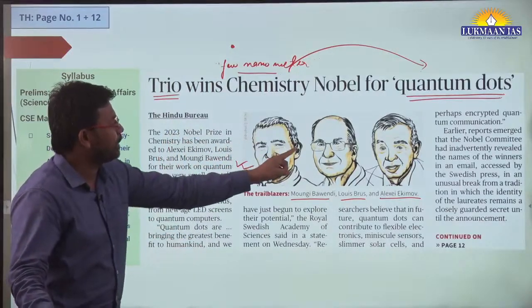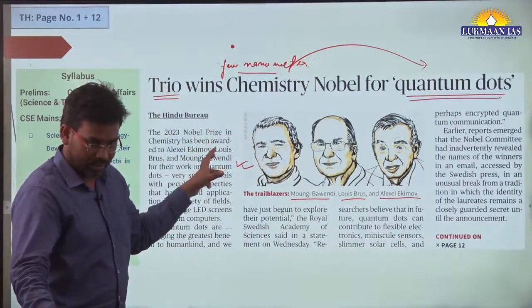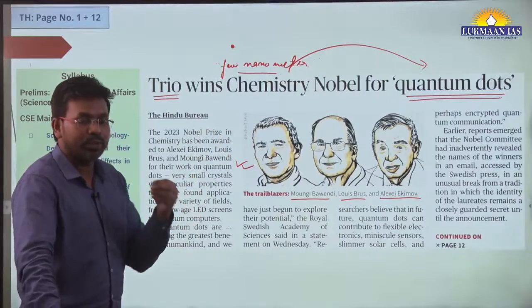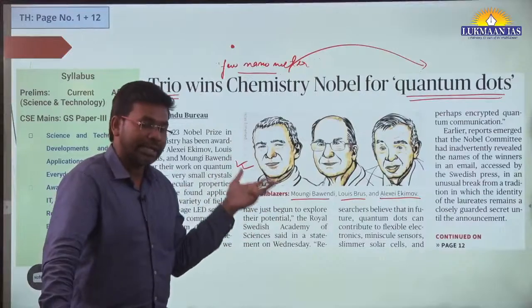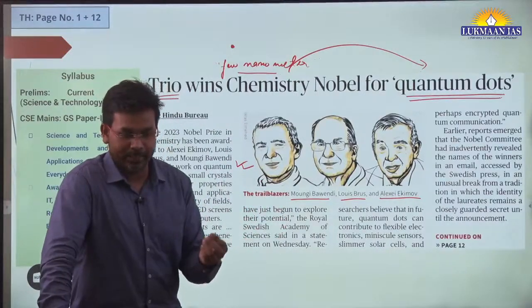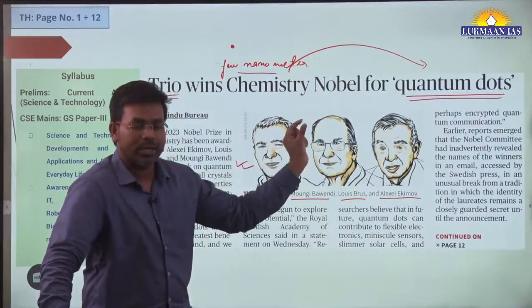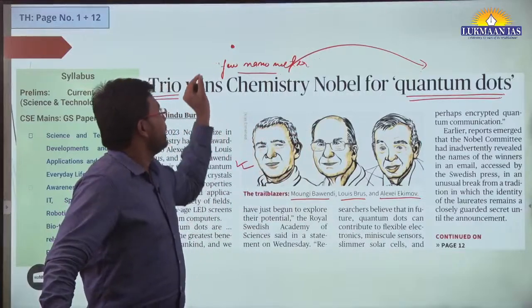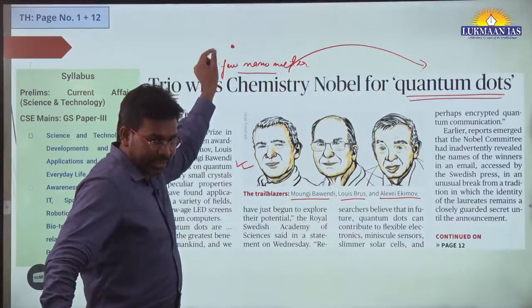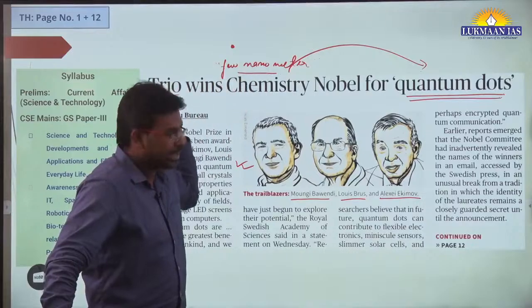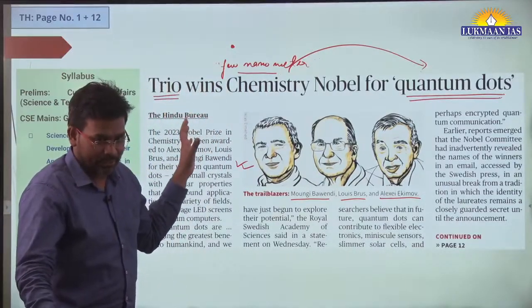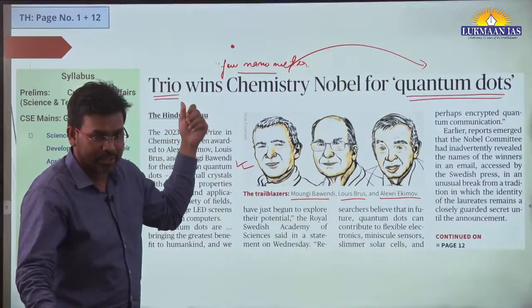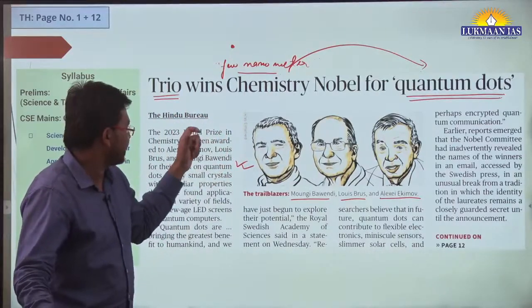So these 3 people have done their own work related to quantum dots. We don't need to remember who has done which work. It will be very detailed and that is not needed. We just need to understand what quantum dots are, right? Quantum dots are small dot-like structures and they are in the nanoscale, okay? Meaning a few nanometers, maybe less than 100 nanometers, I would say. Maybe 10 nanometers, 20 nanometers, 30 nanometers, like this.